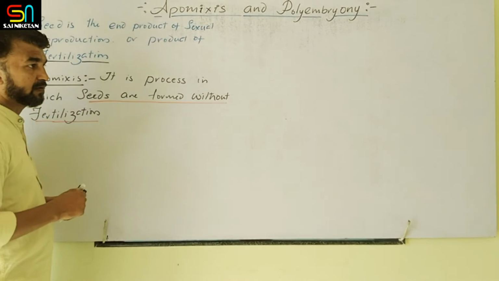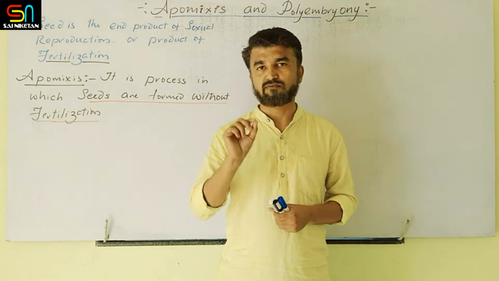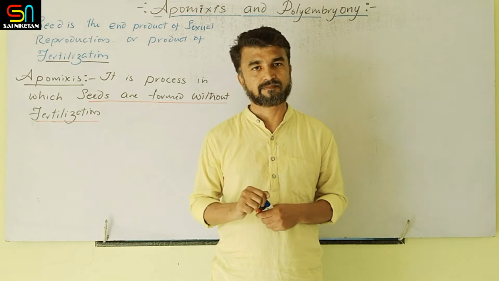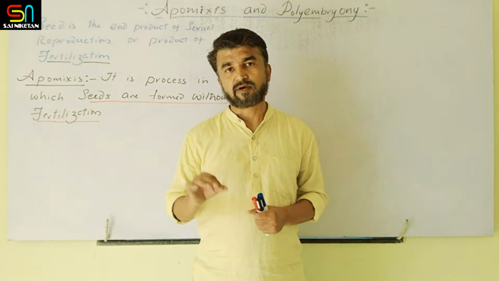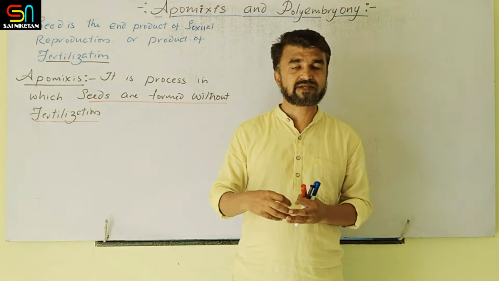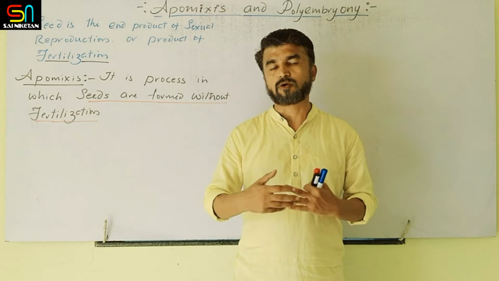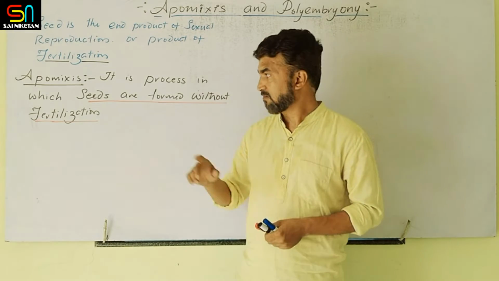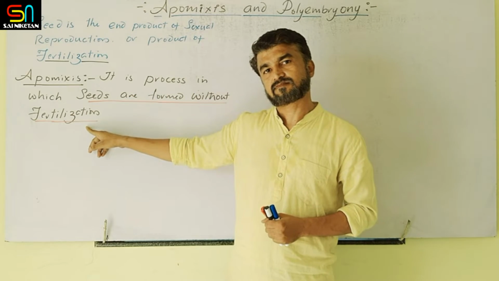Clear? So what happens in the fertilization process, double fertilization: two male gametes enter the embryo sac. One male gamete fuses with the secondary nucleus, resulting in the primary endosperm cell that develops into endosperm. One more male gamete fuses with the egg and forms the diploid zygote, and that zygote develops into the embryo. If everything occurs properly, the complete ovule turns into a seed after fertilization. But here, the seeds are formed without fertilization.